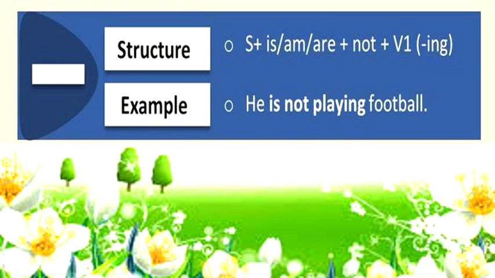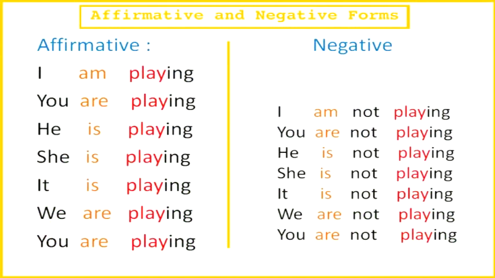Okay? Now let us see how we change sentences and make affirmative or negative from each other. There are some examples before you. I am playing is affirmative. Negative becomes I am not playing. Okay, we have to add the word not after our helping verb.